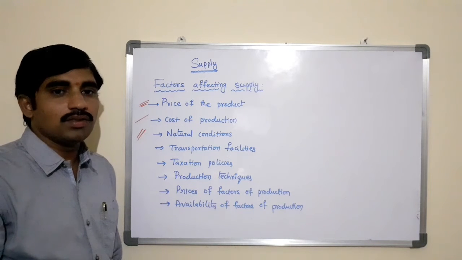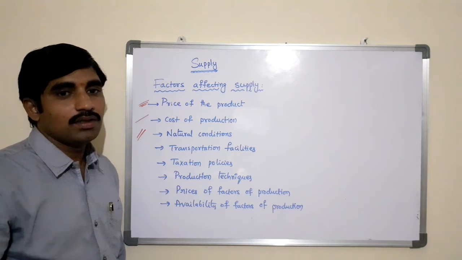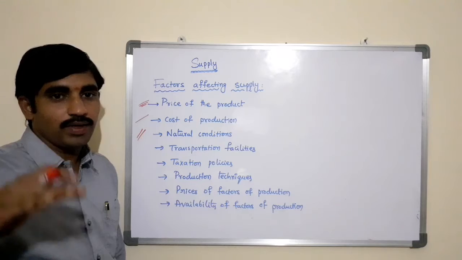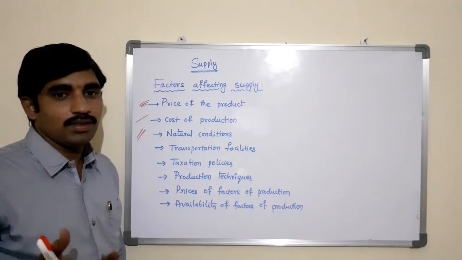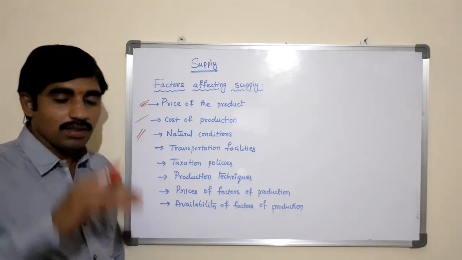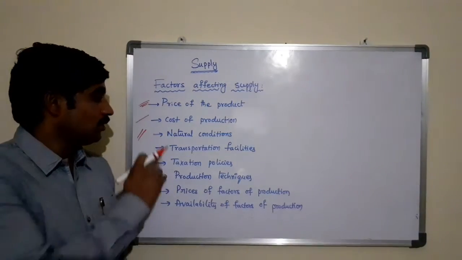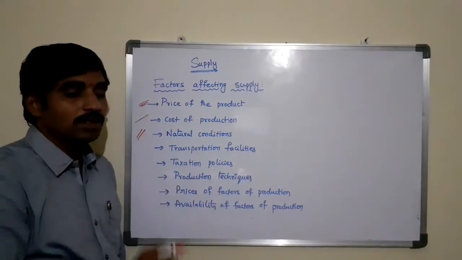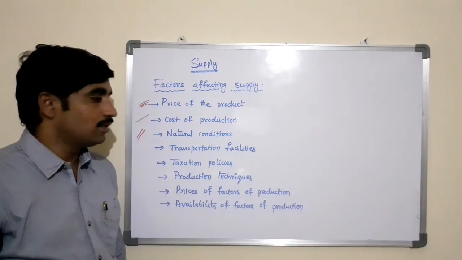If not, there is no supply of crops, paddy and other crops in the market. When the monsoon comes well in time, automatically the supply will increase. Otherwise, the supply in terms of quantity will decrease. So for some products, natural conditions directly affect the supply of the commodity.